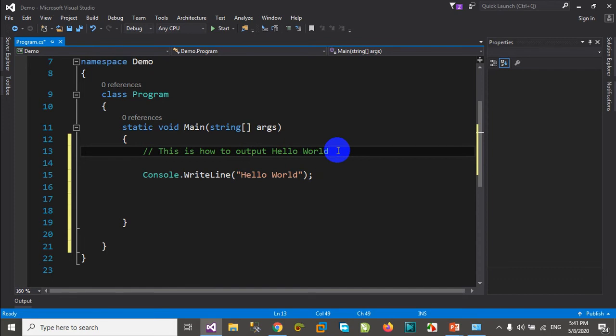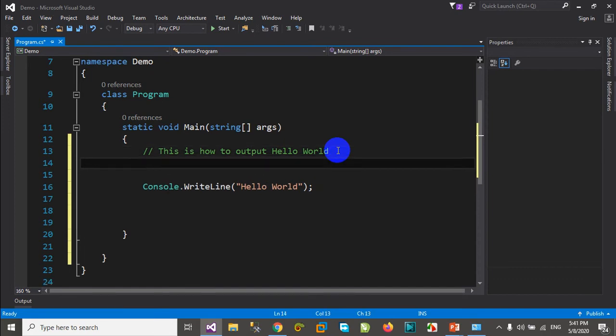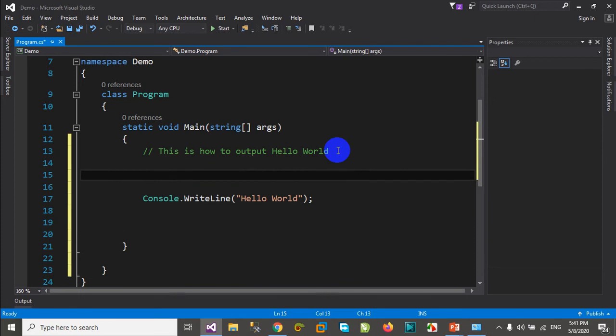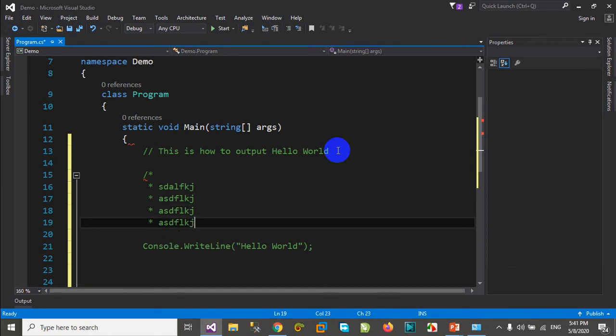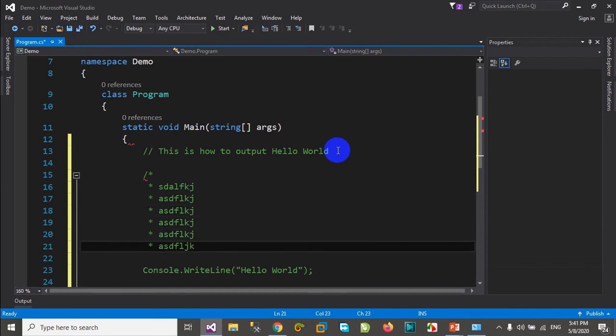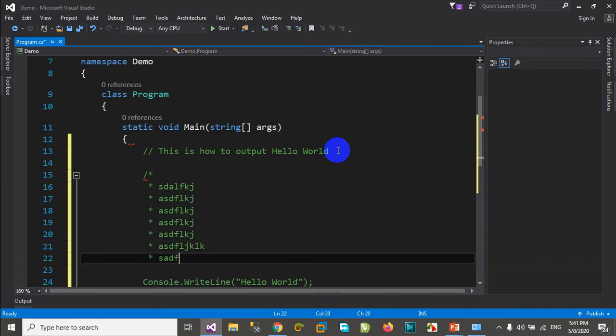As we said, we have the multiple line comment. If we want to write a multiple line comment, we need to open it: we write a slash and then a star, and after that we can put our comment.